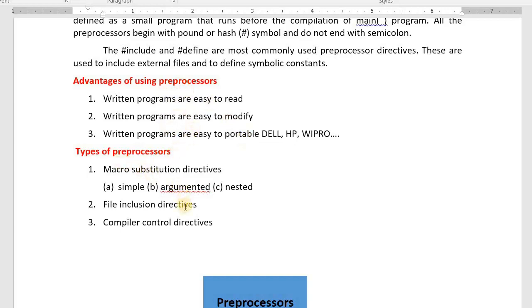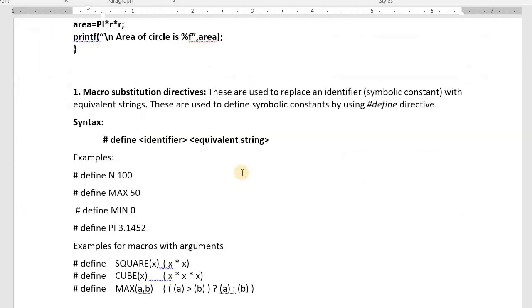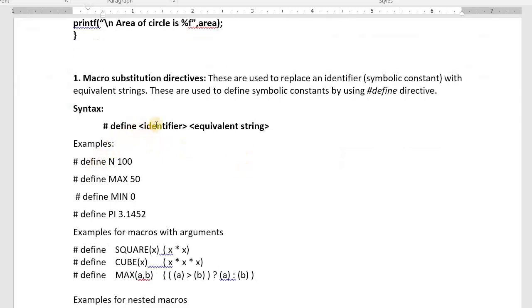How many types of preprocessors are there? There are 3 types of preprocessors. Macro substitution directives. Very simple. There are 3 subtypes: simple, argumented and nested. I explain to you. See here, macro syntax: hash define one symbol, then one value. Wherever I write n, machine substitutes this value. Wherever I write max, machine substitutes it. Wherever I write min, machine substitutes. All these are examples for macro.